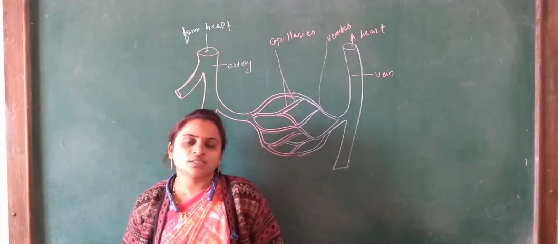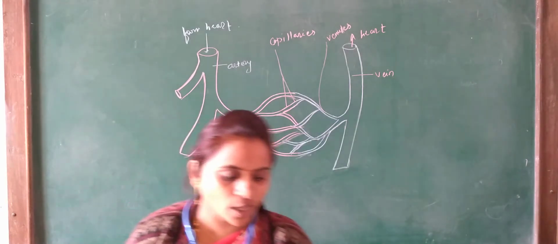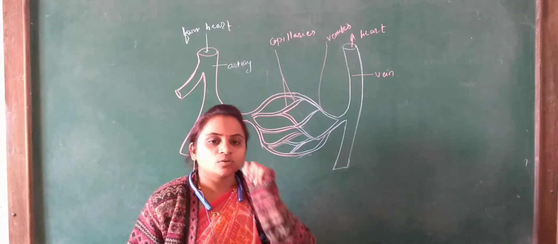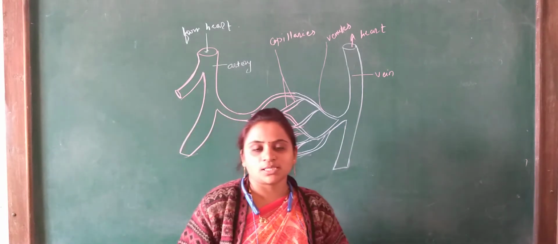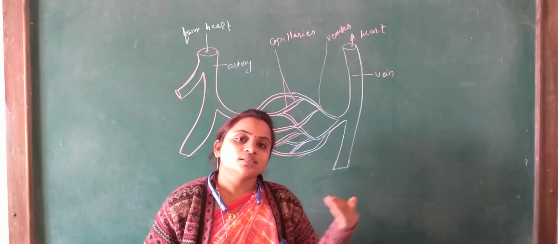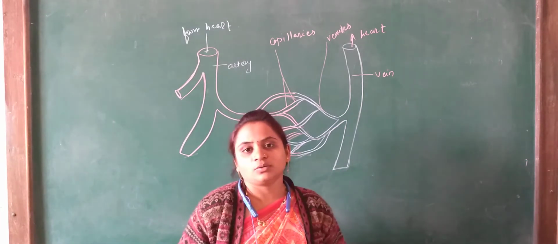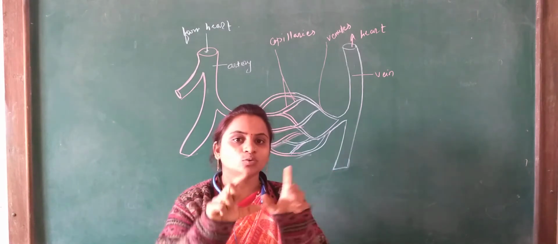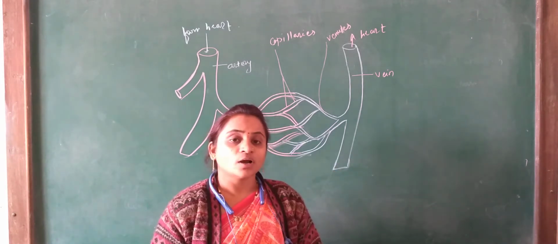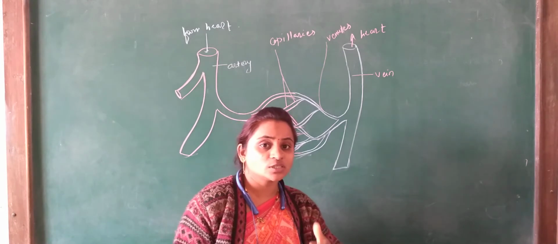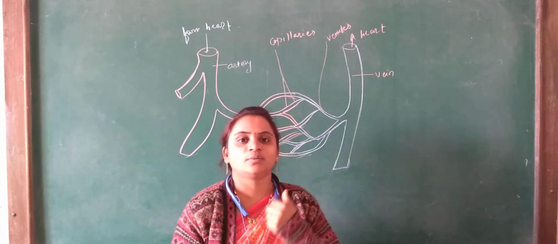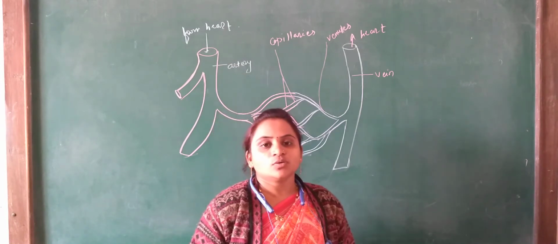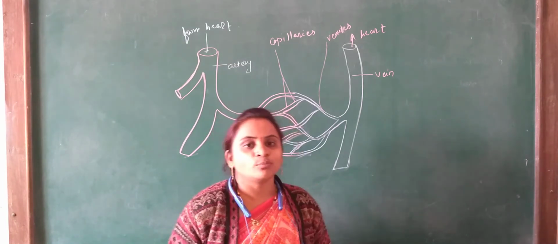Today we are going to discuss the next topic, that is the blood vessels. In the circulatory system, different blood vessels are present. This circulatory system depends on the heart. What is the work of the heart? It supplies blood to the whole part of our body. Which blood? The oxygenated blood and nutrients are supplied to the whole part of our body. In that, blood vessels play an important role.